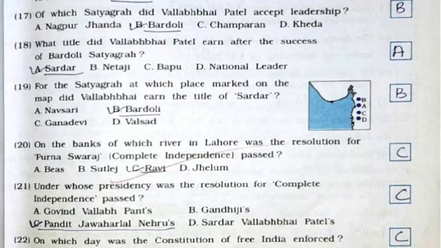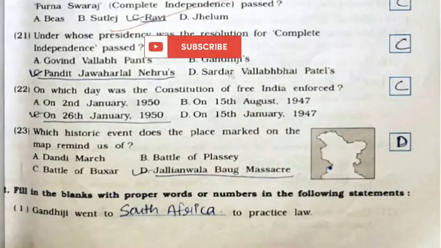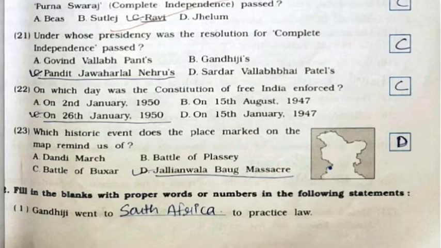21st, under whose presidency was the resolution for complete independence passed? It's option number C, Pandit Jawaharlal Nehru's. 22nd, on which day was the Constitution of Free India enforced? It's option number C, on 26 January 1950. 23rd, which historic event does the place marked on the map remind us of? It's option number D, Jallianwala Bagh massacre.